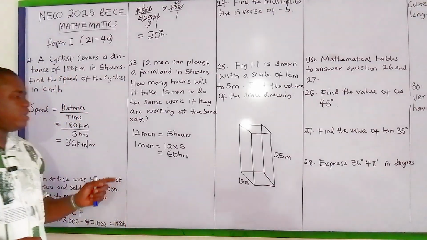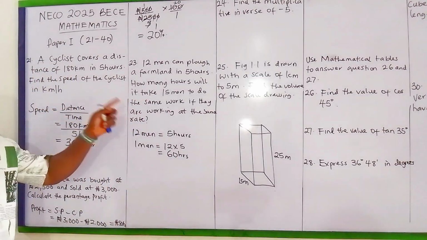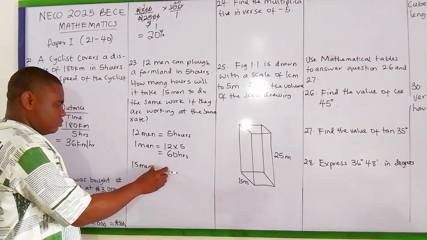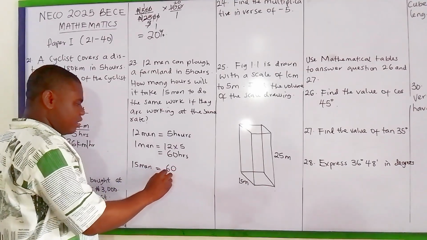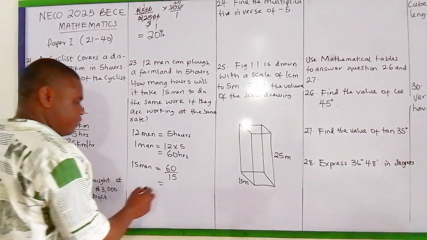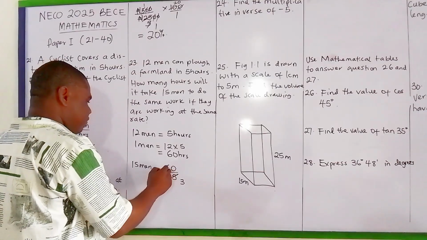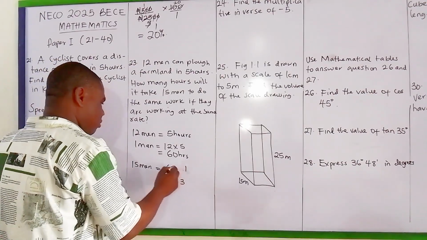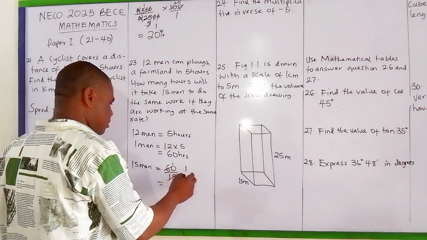If one man can do it in 60 hours, now we can find it for 15 men. That will be 60 divided by 15. 5 goes into 6, that is 1, and then down 1. 5 goes into 10, that is 2.